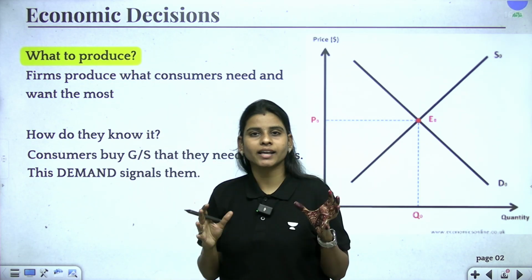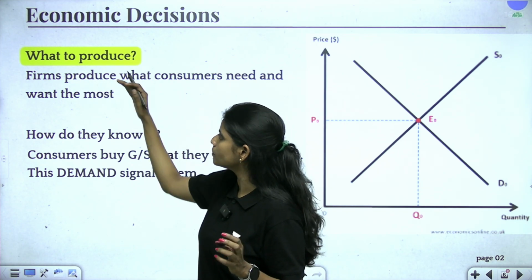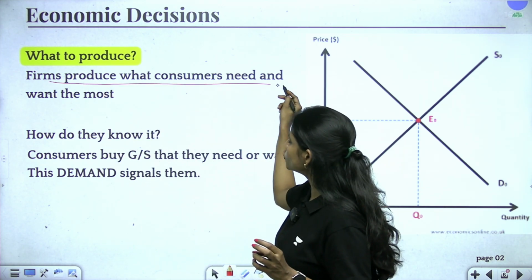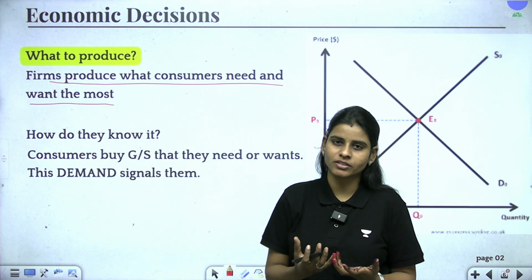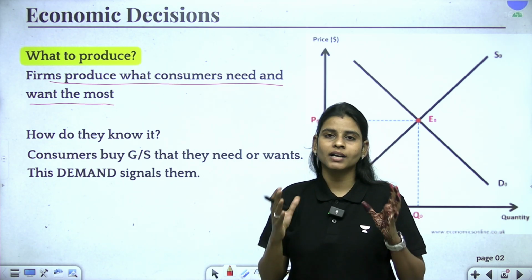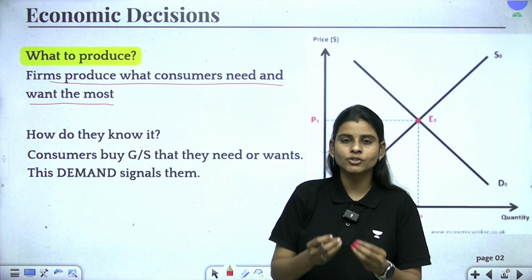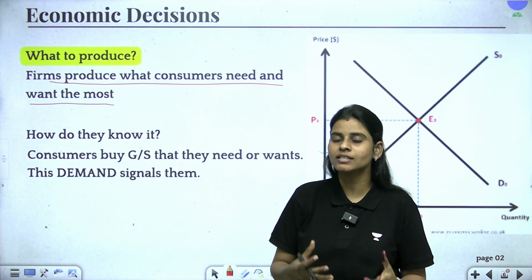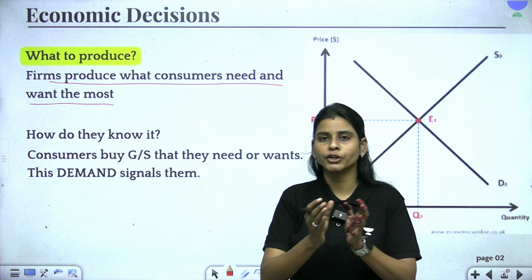So, first question, what to produce. In any market economy, this question of what to produce is answered by the consumers who need or who want the goods and the services, right. So, they want it to be utilized for their optimum level. Based upon what types of goods and services are being demanded by the consumers in the country, the firms will produce it, right.